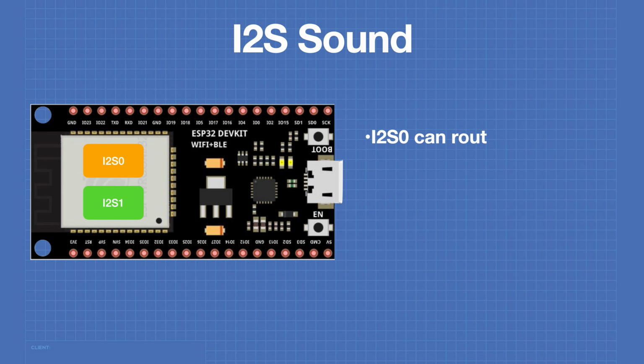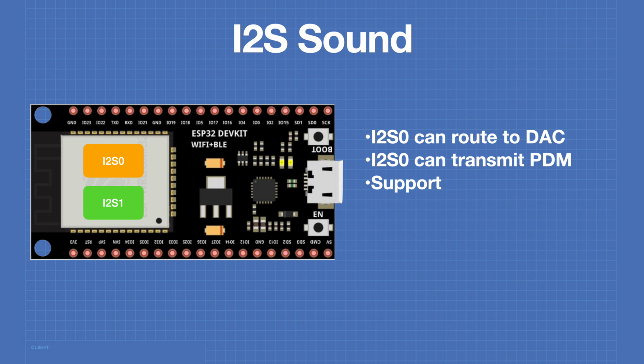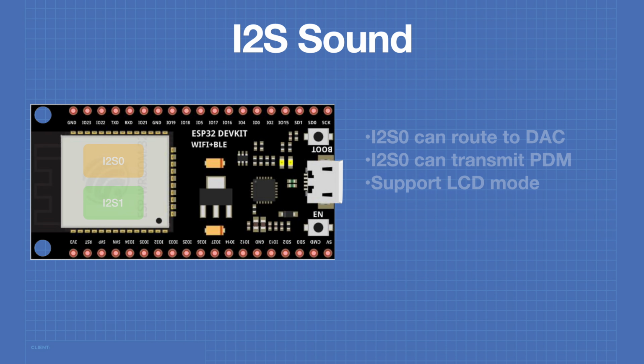The I2S0 peripheral can route its output directly to the ESP32's internal 8-bit digital-to-analog converter. I2S0 can also transmit pulse density modulation signals. The ESP32 implementation of I2S also supports what's called LCD mode, which is a mode allowing the control of external cameras and displays using I2S.